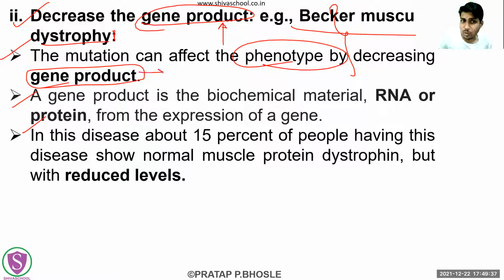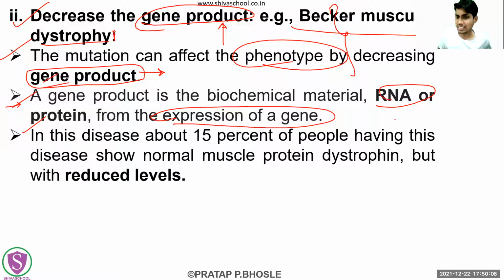Because the gene product is going to be there. That means whatever genes are there now, they are going to be less in number. Because of that there can be some phenotypic changes, some external change may be observed in that organism. So the gene product, what is it? It is just the biochemical material, that is, RNA or protein from the expression of a gene. Whenever this gene is expressed, RNA or protein is formed. That is nothing but the gene product.